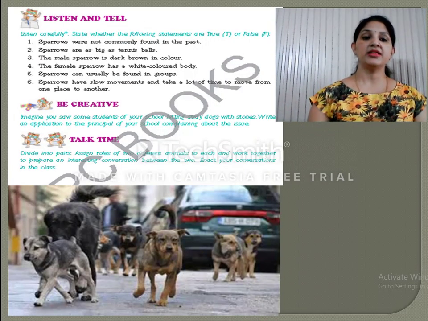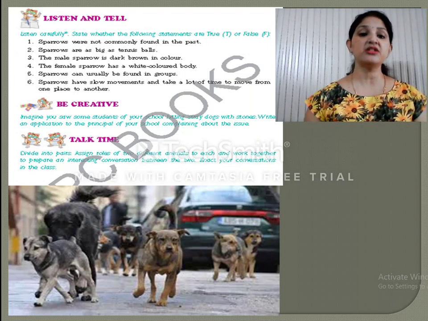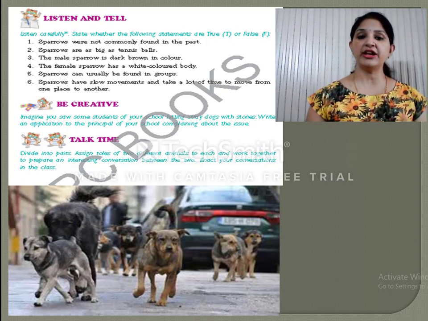Listen and tell. In this exercise, you have to listen carefully and state whether the following statements are true or false. You have to listen very carefully and only once, and then you have to tell whether the statements are true or false. This is a test of your listening skills. So please listen to it once only.